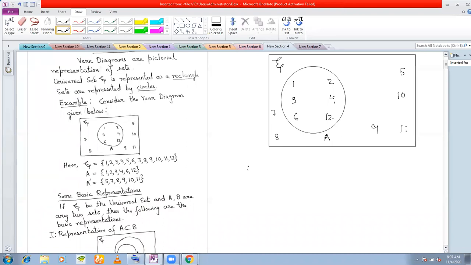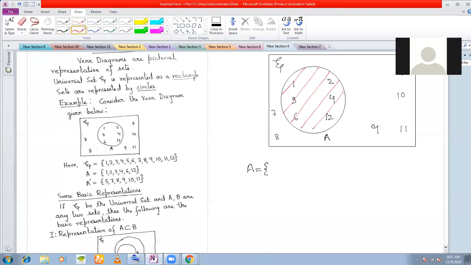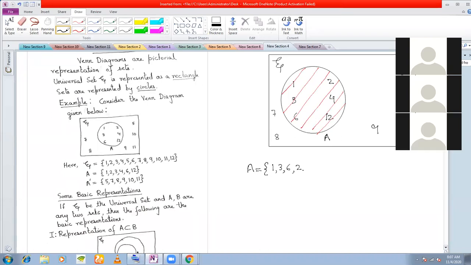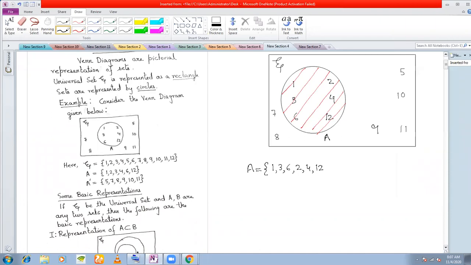So if I say the set A, it means all the elements inside this circle. All the elements inside this circle will be the elements of the set A. So this will be 1, 3, 6, 2, 4, 12. So what are the elements of the set A? These 6 elements that are there inside the circle.